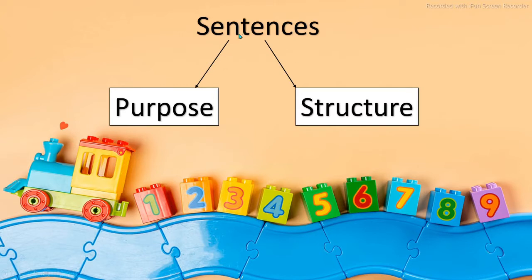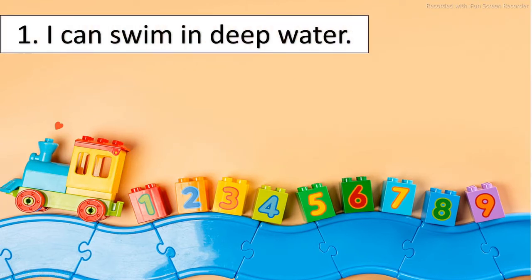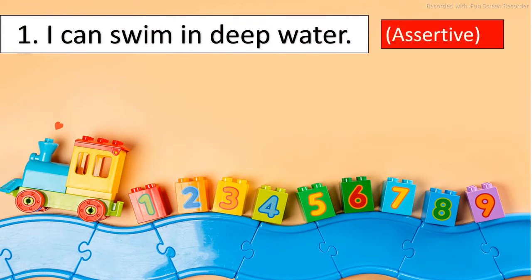So we need to understand that sentences are divided on the basis of their purpose and on the basis of their structure. In this video we will learn in detail about the sentences based on structure, that is simple, complex, compound. But let's have a look at the sentences of the purpose in brief. So, I can swim in deep water. This is an assertive sentence which is used to tell something, to make a statement. So the purpose of using such a sentence is to inform or to say something.